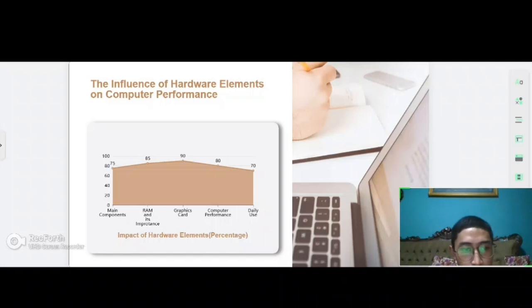Main components: RAM at 75%, graphic cards at 85%, computer performance 90%, daily use 80%, and the impact of the hardware element 70%.